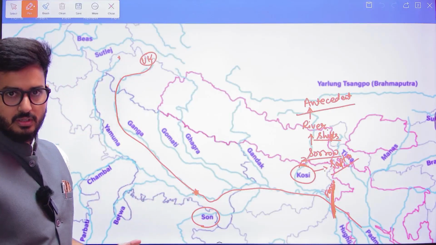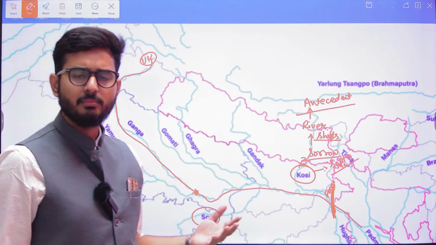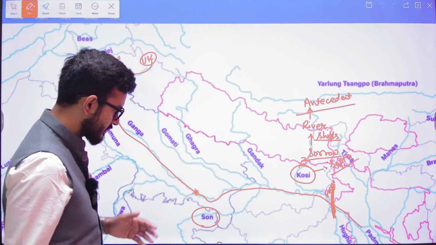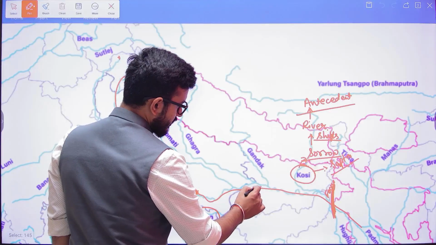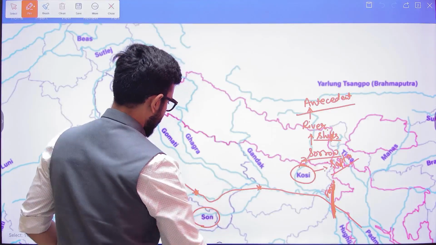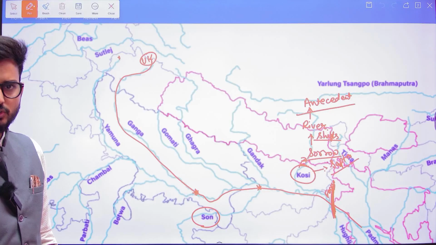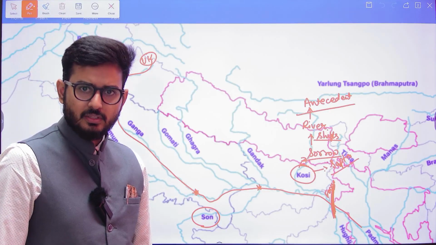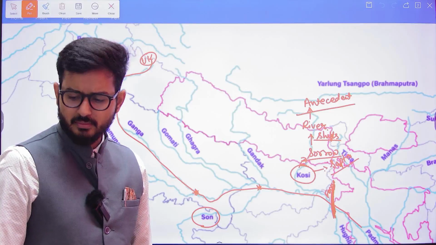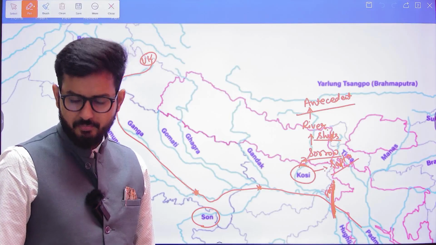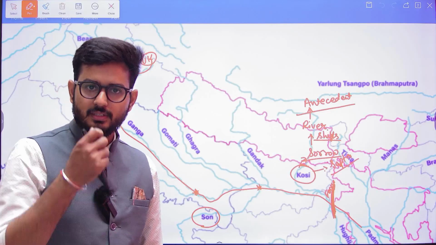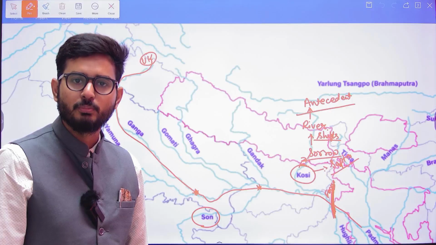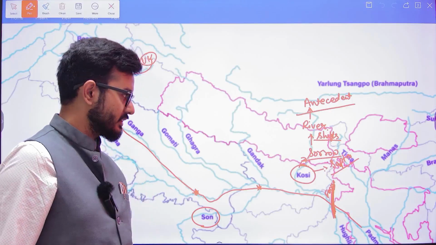The another aspect is the Son river. The Son river originates from a plateau in central India, that is the Amarkantak plateau. As soon as it rises from there, it comes and joins the Ganga in the area of Patliputra. Patliputra means Patna. So Patna is the area which has three rivers: the Ganga, then Son, and then the river Punpun. So these are the three rivers that are there.